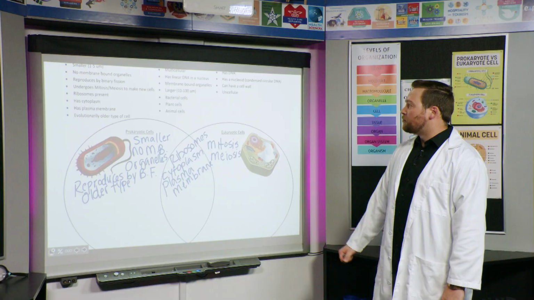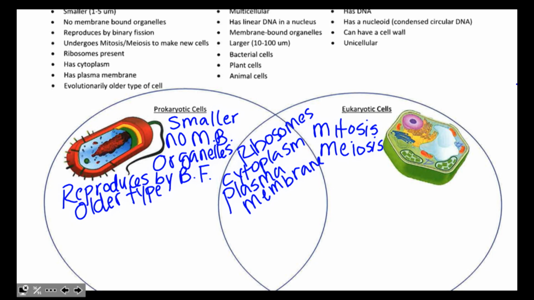Okay, I'll do a couple more, but I'm going to have to erase it here in just a second. Okay, the next one is multicellular. Which of these two can be multicellular? Prokaryotic cells are always unicellular, and the eukaryotic cells can be multicellular. We are multicellular.